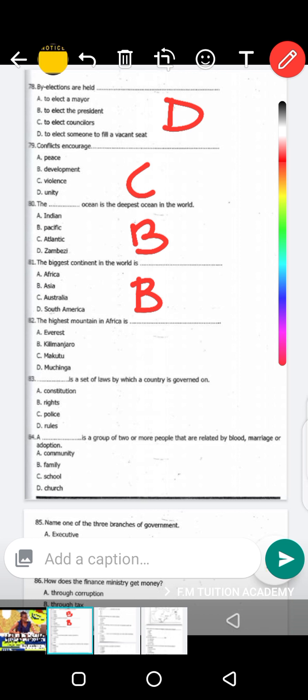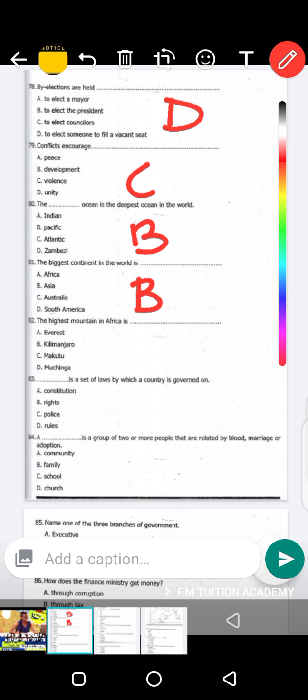You need to know all these continents by heart. Maybe you don't know the 7 continents that we have in the world.